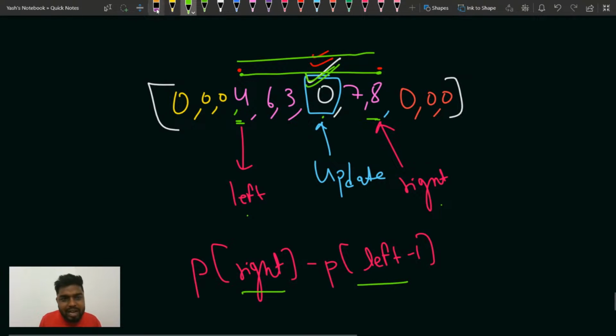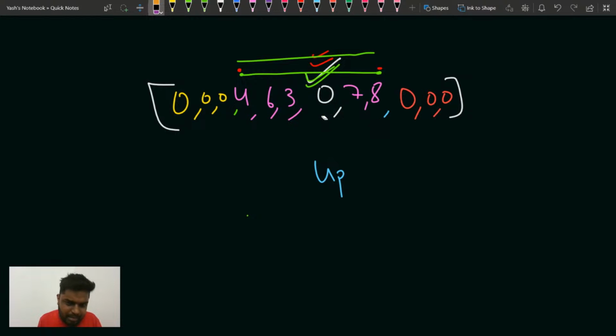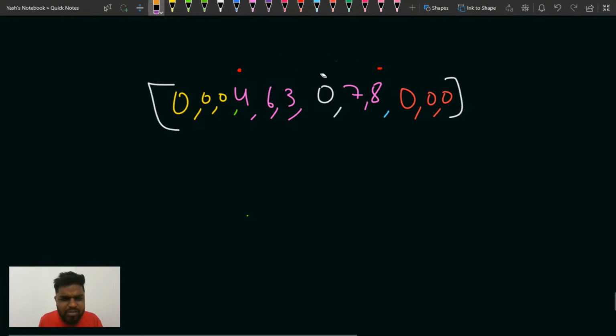Right. So how would I have got it? Basically, for this I used a set based approach. I used a set to first of all find this particular index, the index of the element.